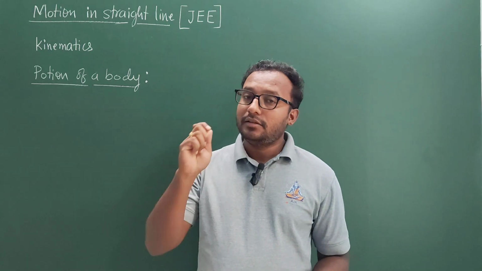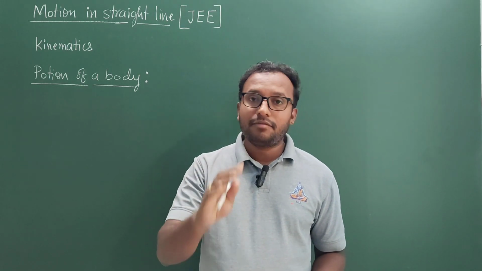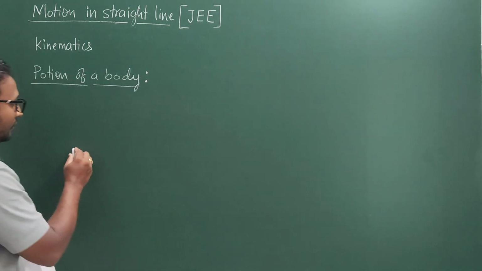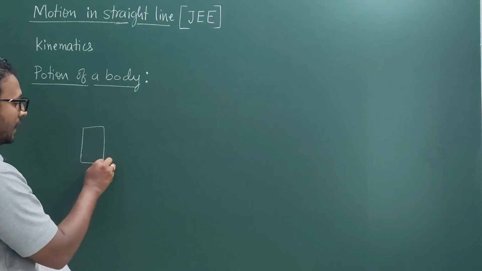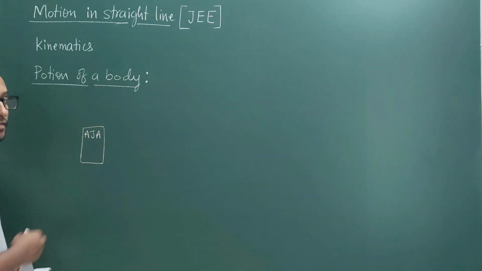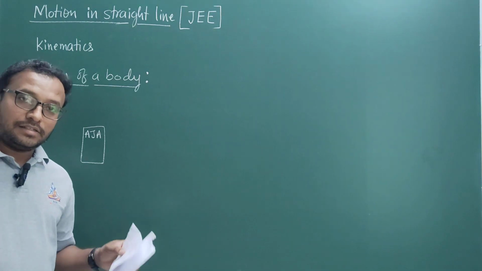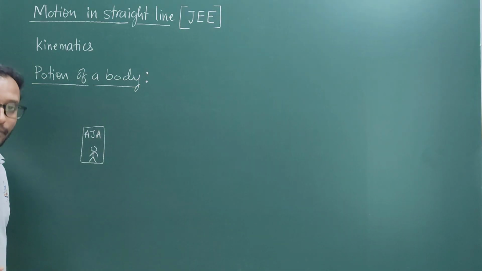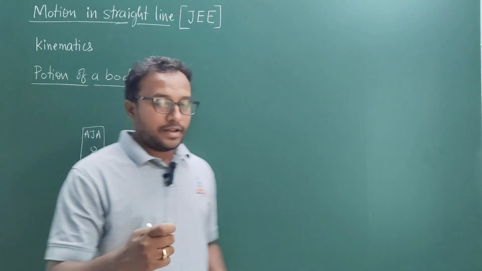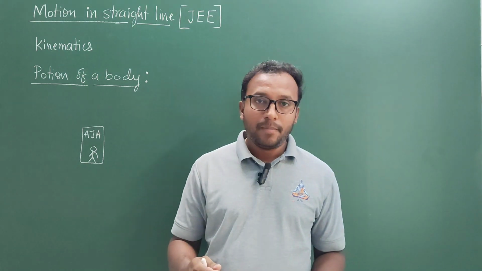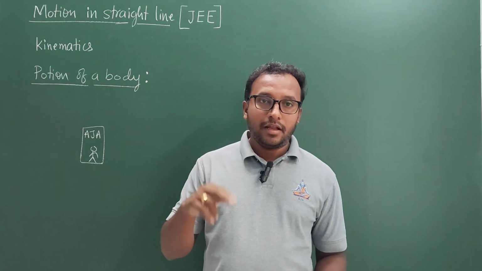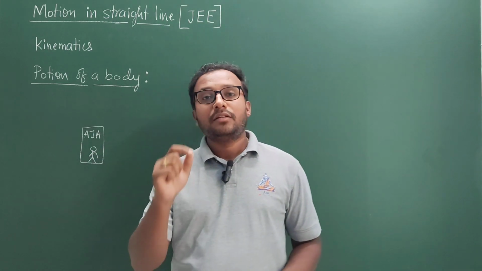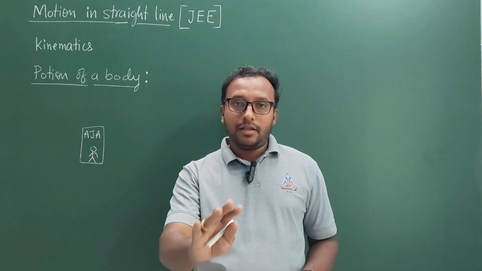To specify the position of a body or your own position correctly, there must be one reference point. Say for example, in Mysore there is an institute called Ajar Forum for Physics. Ajar Forum for Physics is in Coimbatore Nagar and you are inside it. Then what is your exact position? You will say that you are in Mysore, in Coimbatore Nagar, and particularly inside Ajar Forum for Physics. Then you are specifying the position of yourself or of the body exactly.